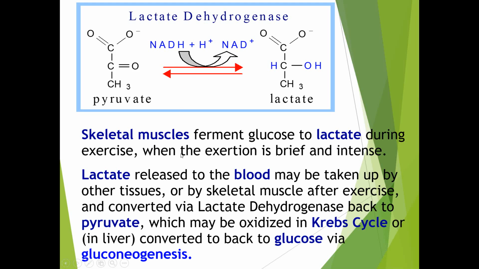So lactate released during exercise or anaerobic conditions may be taken up by blood, other tissues, or skeletal muscle. After exercise, once we finish, that lactate again converts into pyruvate with the help of the lactate dehydrogenase enzyme. The pyruvate formed can then be utilized in the Krebs cycle, or converted back to glucose via the gluconeogenesis pathway. These are the two pathways for the metabolism of that glucose.